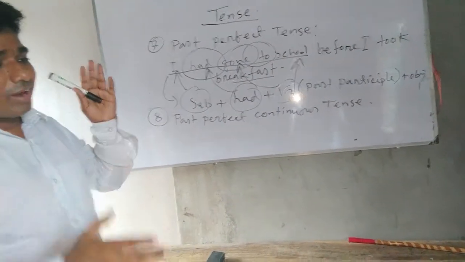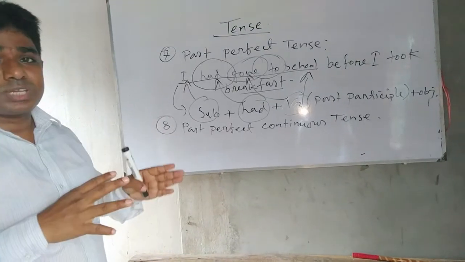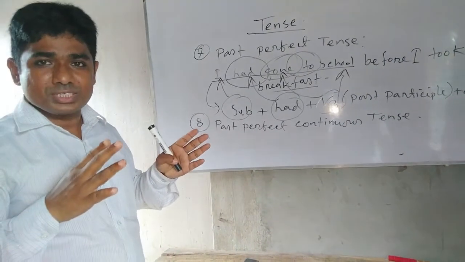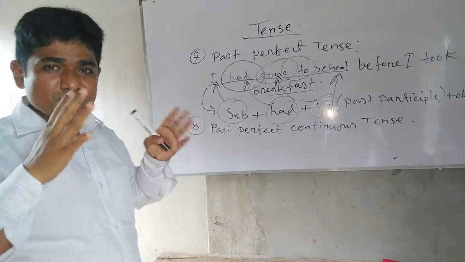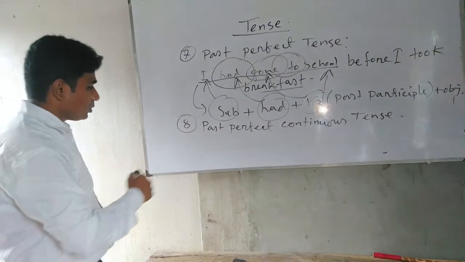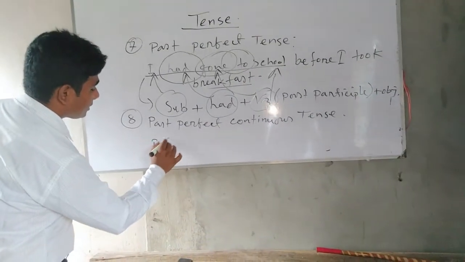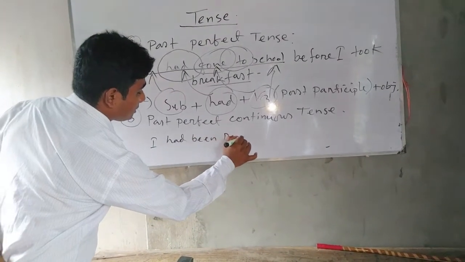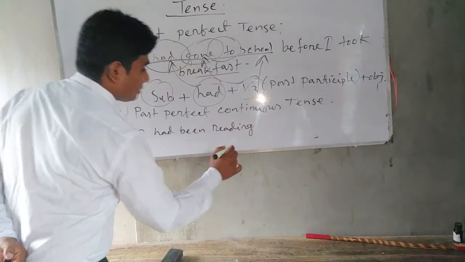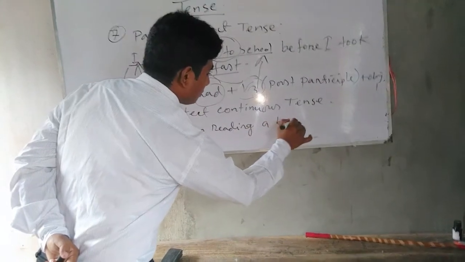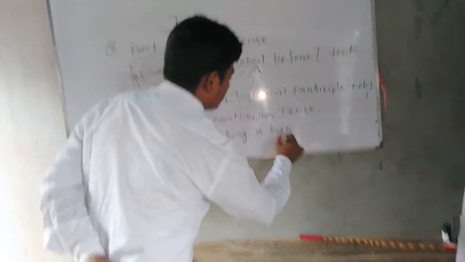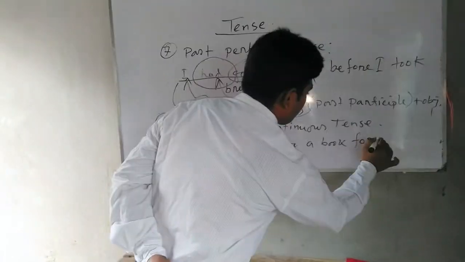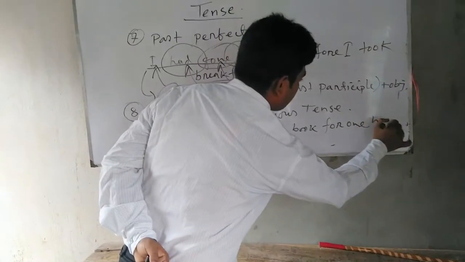It is running for a period of time or point of time or a definite time. For example, I had been reading a book for 1 hour.